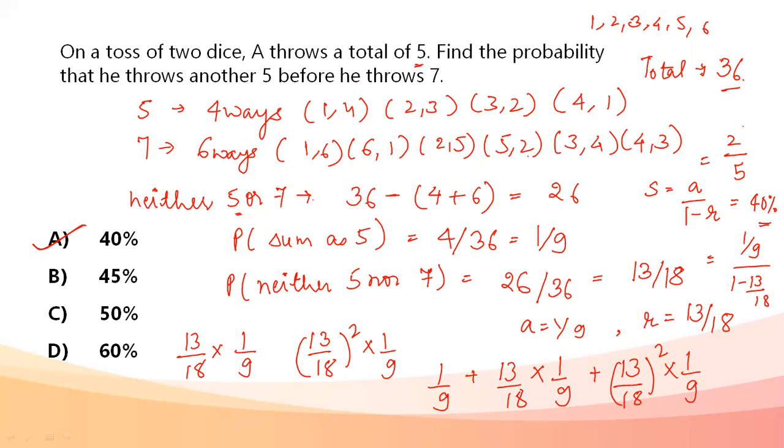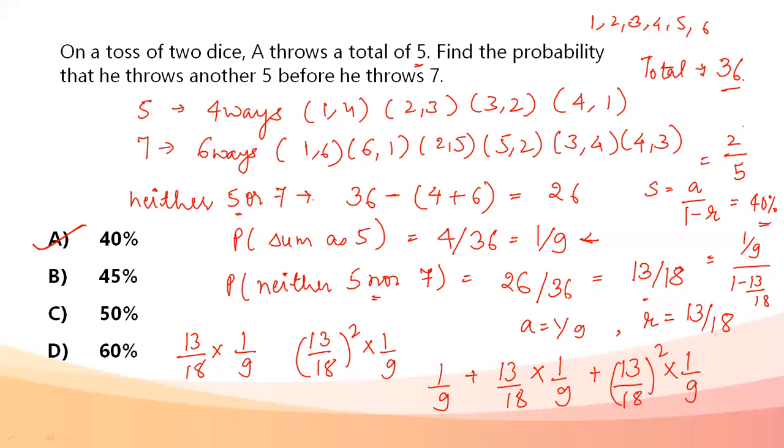The only thing that we have followed: first we found out the probability of throwing a 5 in a single throw with a pair of dice, it is 1 by 9. Next we found out the probability of throwing neither a 5 nor a 7, it's 13 by 18. Now, since he has already thrown a 5, that is a number different from 7, he may throw 5 at the next attempt, the probability for which is 1 by 9, or he may throw 5 at the second attempt when he fails to throw either a 5 or 7 at the first attempt.